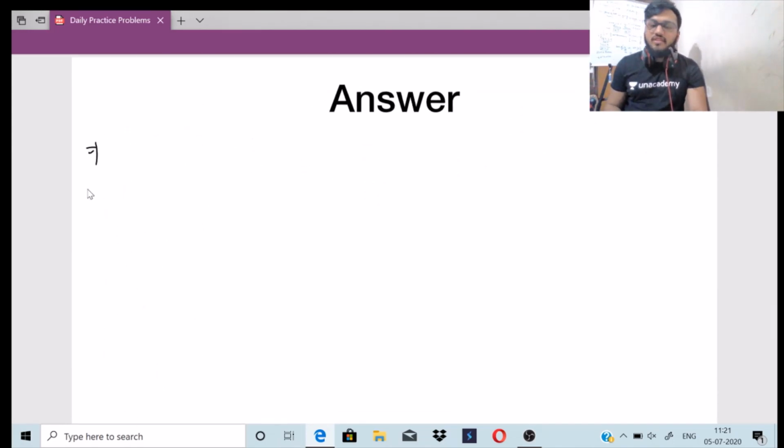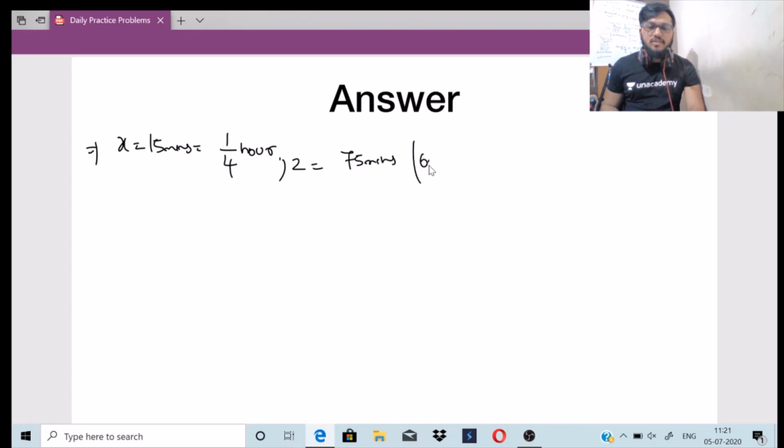Solution, first thing. So X is given as what? X is given as 15 minutes. So 15 minutes converted into hour is 1 by 4 hour. Okay, so Z is given as what? Z is given as 75 minutes, which is nothing but 60 plus 15 minutes. So this will be 1 hour and 1 by 4 hour, yes or no? So it is a mixed fraction, convert it into the normal fraction. We know this is 5 by 4 hours, right?